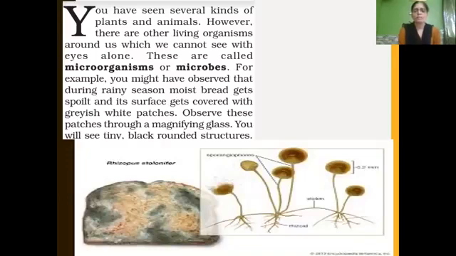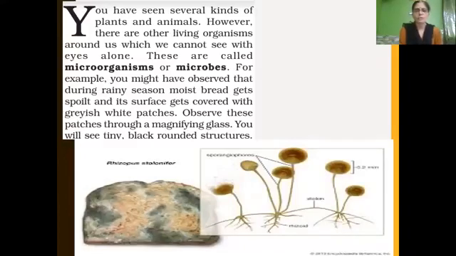If you see in our surroundings, there are various kinds of plants and animals. But it is not only these different kinds of plants and animals that are present around us. Other than these, many microorganisms which cannot be seen with our naked eye are also present. So children, living organisms around us which we cannot see with our naked eye are called microorganisms, otherwise called microbes.